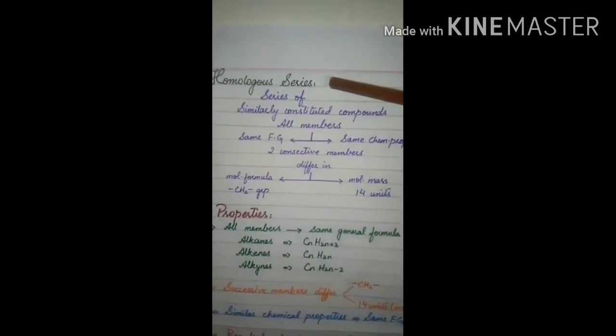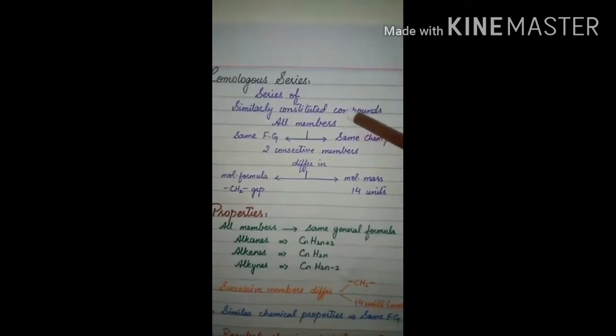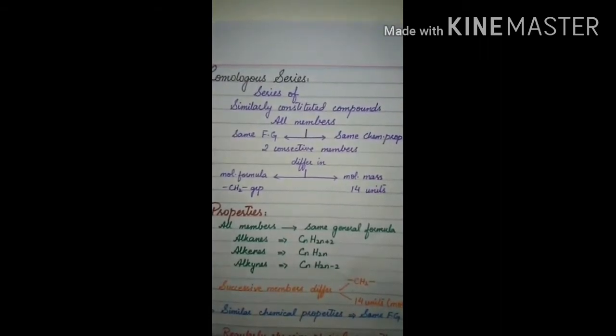A homologous series is a series of similarly constituted compounds, meaning the same type of compounds, in which all members of the series have the same functional group and the same chemical properties. A functional group is the atom or group of atoms which is attached to the hydrocarbon and determines the characteristic properties of a hydrocarbon compound.